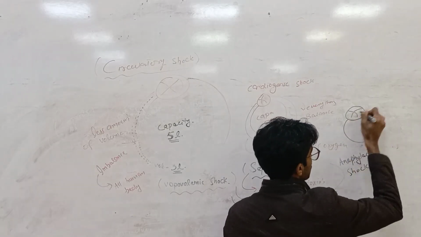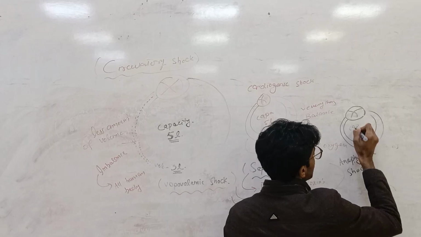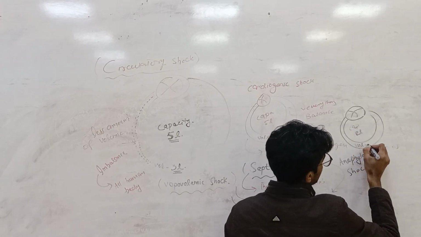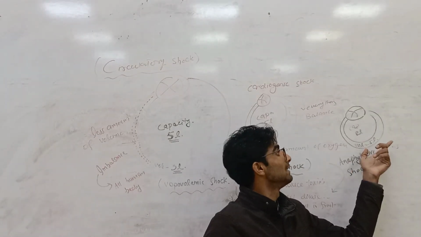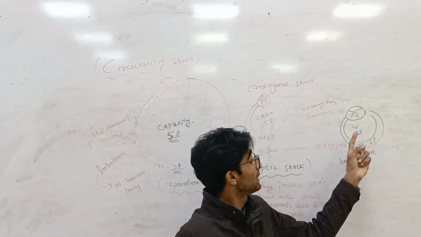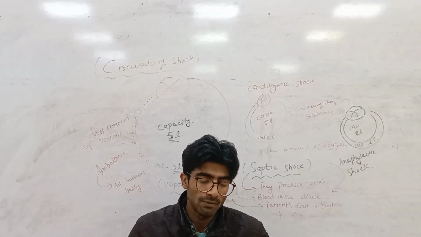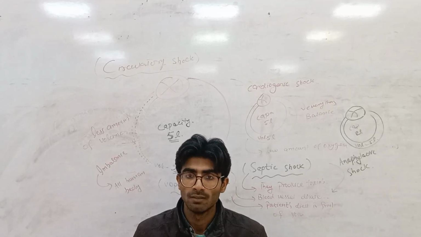Suppose we have the cardiovascular system, the capacity of the blood is 8 liters and the volume of the blood is 5 liters. The cardiovascular system increased blood, but the blood vessel doesn't have that much blood.